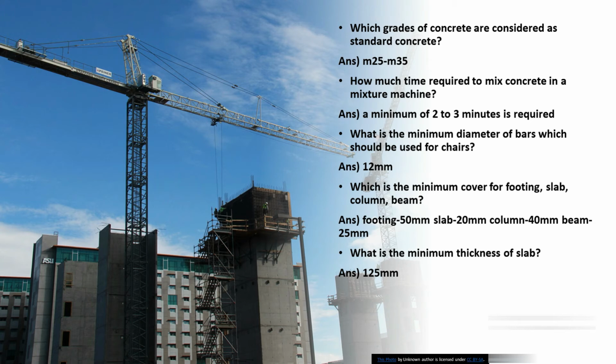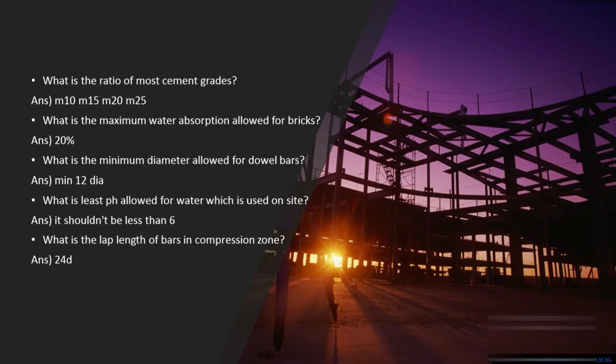And next is which is the minimum cover for footing, slab, column, and beams? As you move towards the top from the bottom, the cover decreases. So for footing, it's 50 mm, for slab, it's 20 mm, for columns, it's 40 mm, and for beams, it's 20 or 25 mm. What is the minimum thickness of slab? It's 125 mm or 6 inches.